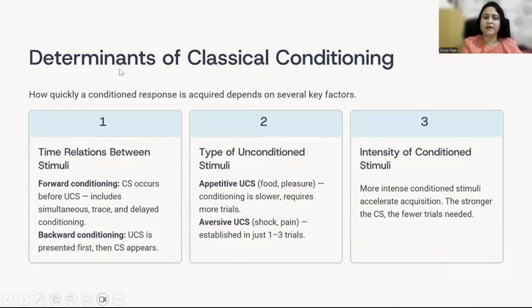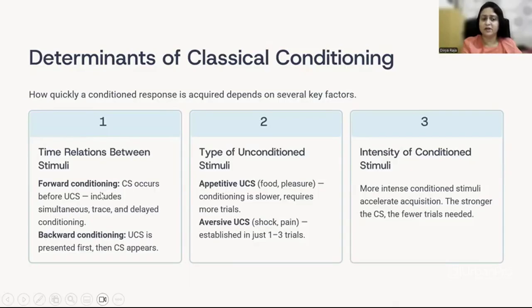And there are certain factors which determine classical conditioning. How quickly a conditioned response is acquired by us depends on many factors. One is the time relations between the stimuli. There's something called forward conditioning and backward conditioning.